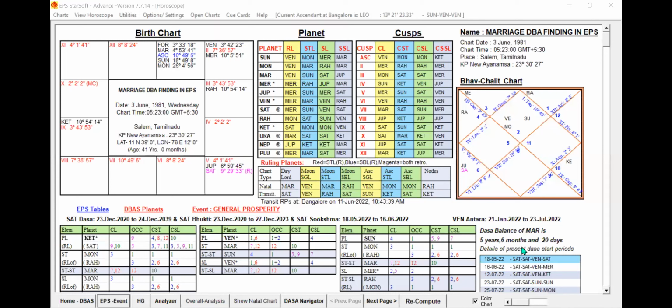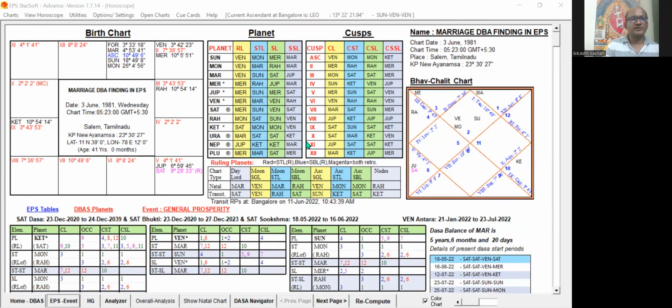Yes, this is the chart. You can see here that the event is marriage, DBA finding in the EPS system. The native's birth details are 3rd June 1981, 5:23 AM. Place of birth is Salem, Tamil Nadu. Now, this native actually got married already.